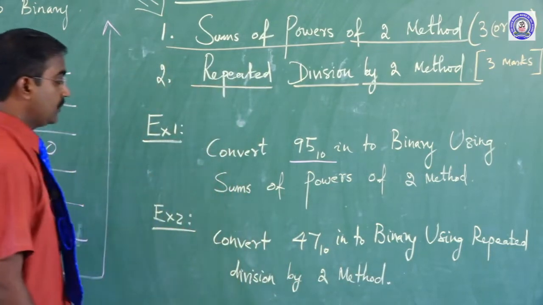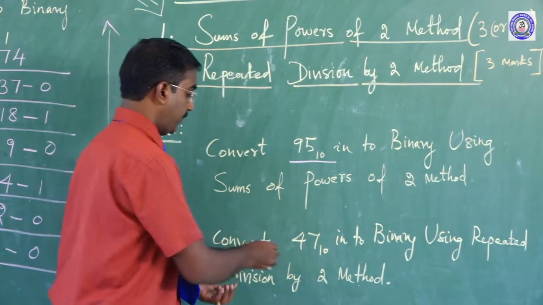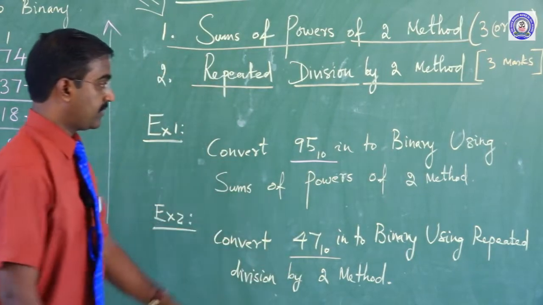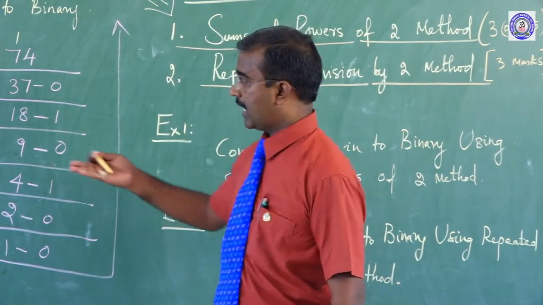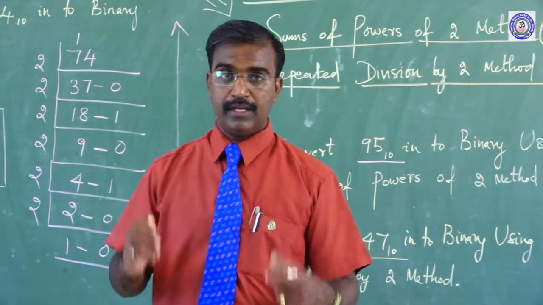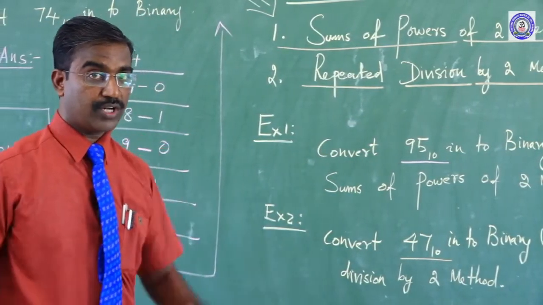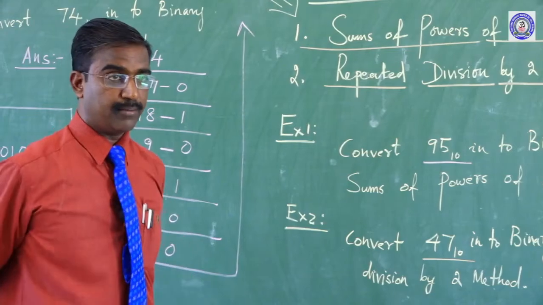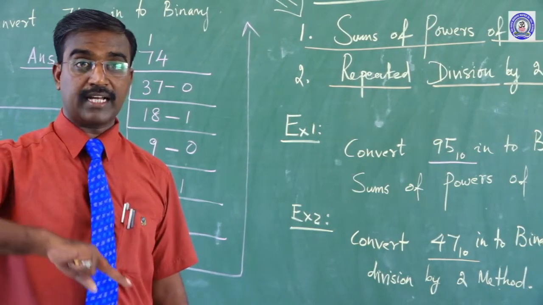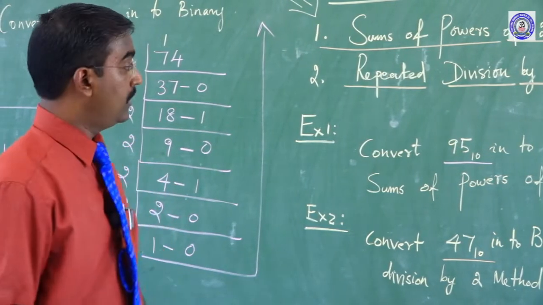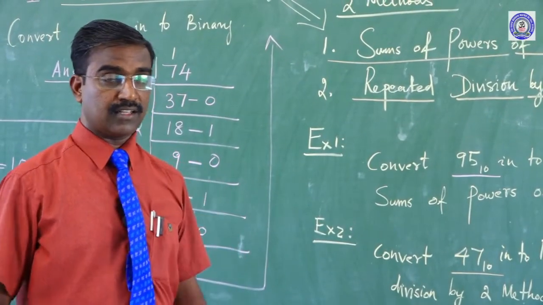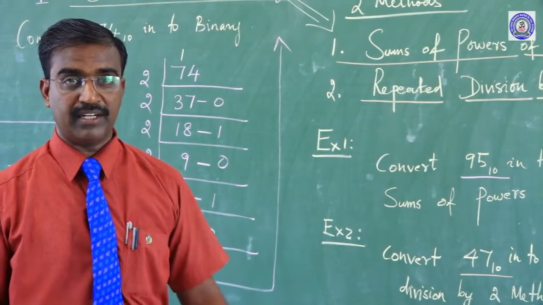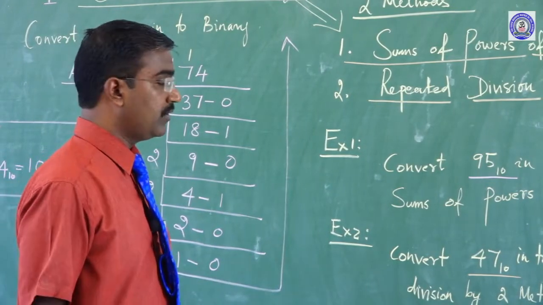So how can we do this method? What are the steps involved? Step by step, deeply. When a computer is given a number, how does it convert decimal into binary? Only by following these two methods in a proper manner, as a compiler-oriented and interpreted method. We will see that now.